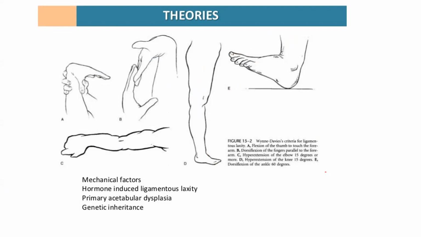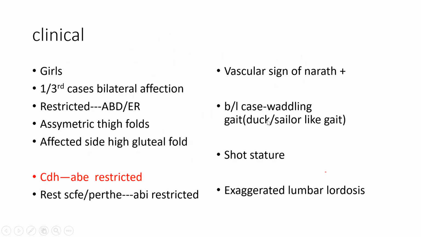The other thing is acetabular dysplasia. That's why it's known as dysplasia of the hip. Genetic inheritance you already know. Now, CDH mainly affects girls. So that's a bad part. Why is it bilateral? Because it is a congenital thing. There is overcrowding, so it can be bilateral.